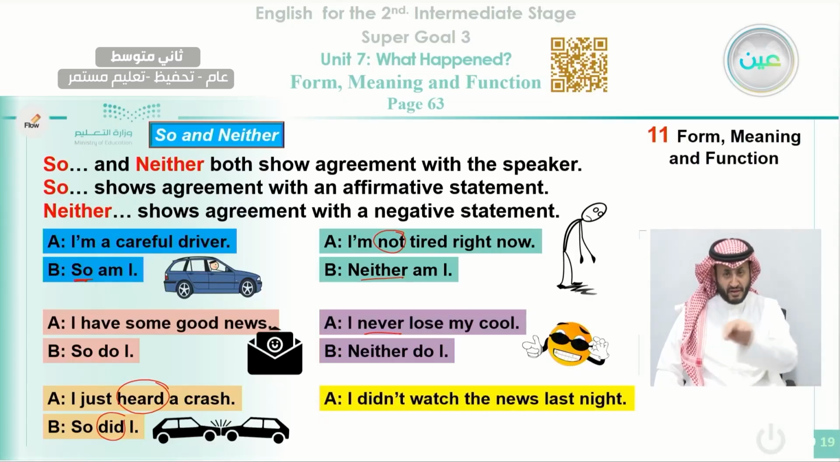Now you want to agree with this sentence also. I didn't watch the news last night. I didn't watch. So you want to agree that you also didn't watch the news.